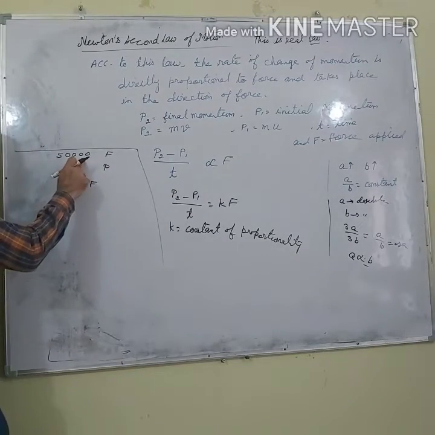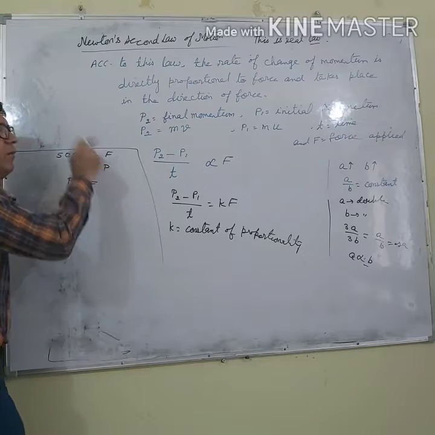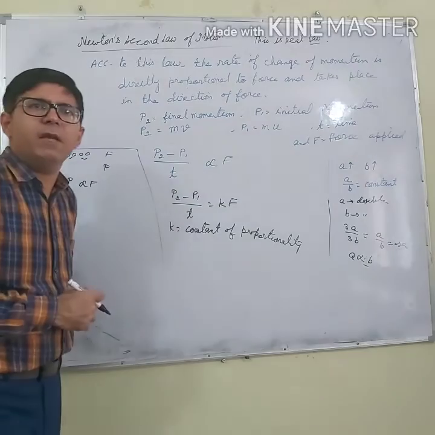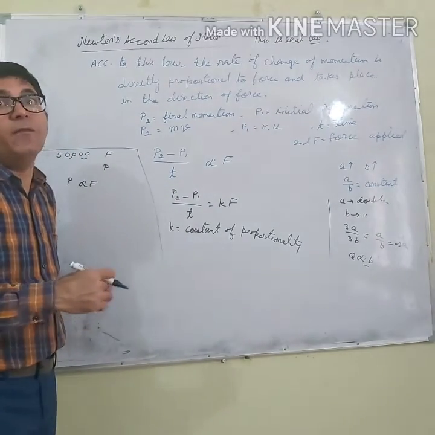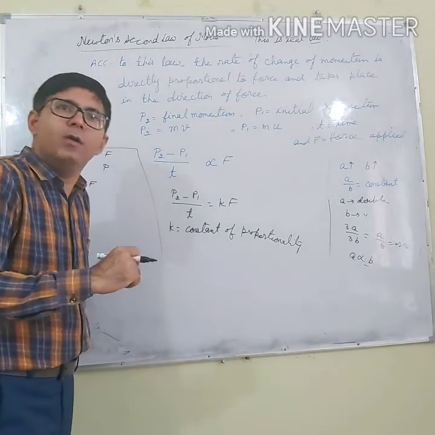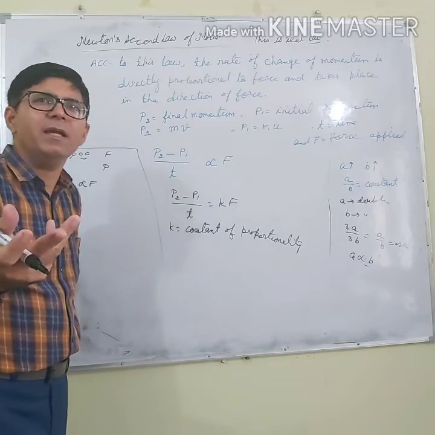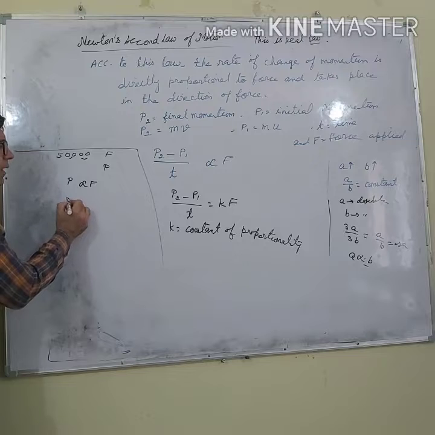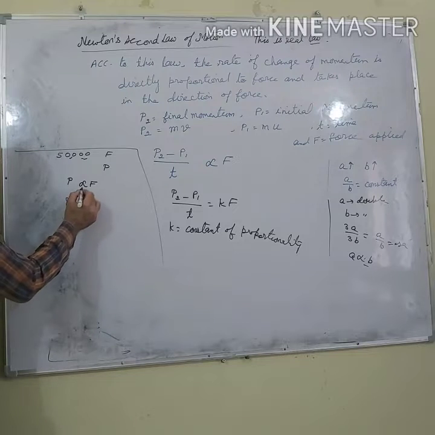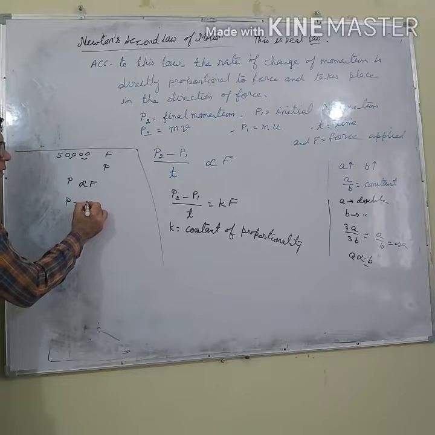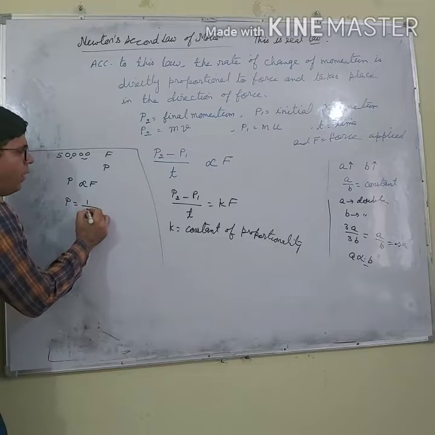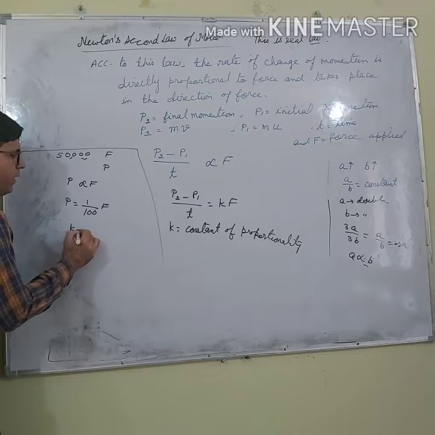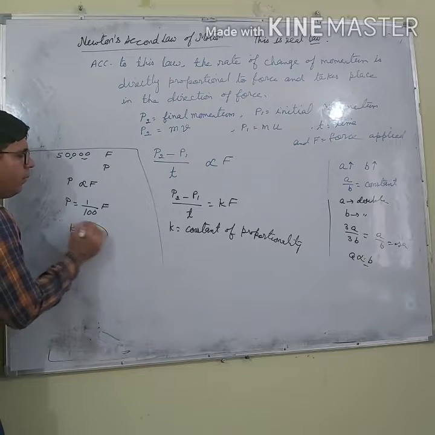Because if family income is 50,000, your pocket money will be 500. If it is 40,000, your pocket money will be 400. And if it is 90,000, your pocket money will increase to 900. So, if I want to write the relation between that, I can say that it is 1 over 100 of the family income. Because here K is 1 by 100.